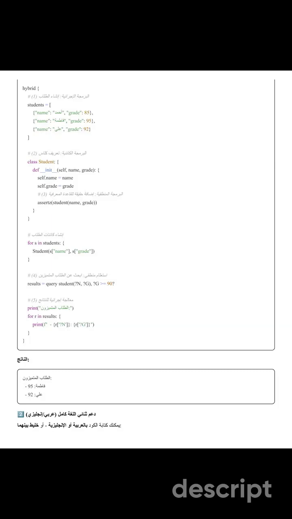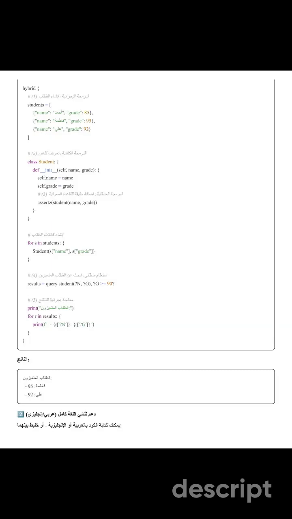The code starts with procedural programming, creating a student data array with Arabic names and their grades. Then we move into object-oriented programming by defining a student class with initialization and grade properties. Here's where it gets interesting. We integrate logic programming by using asserts to add student facts to our knowledge base. Now we can query the system to search for students with grades of 90 or above. The results show our distinguished students, Fatima with 95 and Ali with 92.